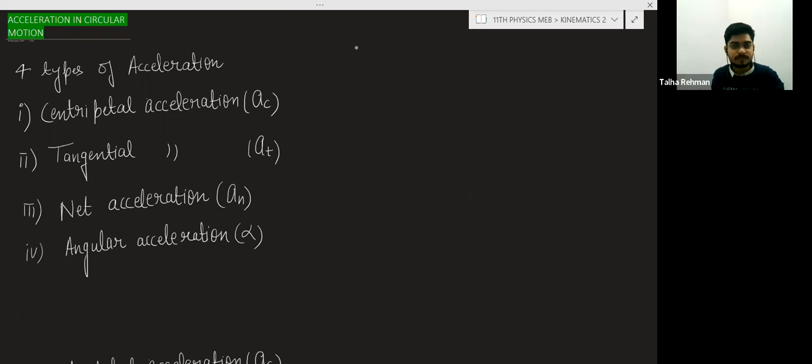Angular acceleration we will discuss later. Centripetal acceleration will always be there if the body is moving on a circular path, because on a circular path there is always a change in the direction of the velocity.